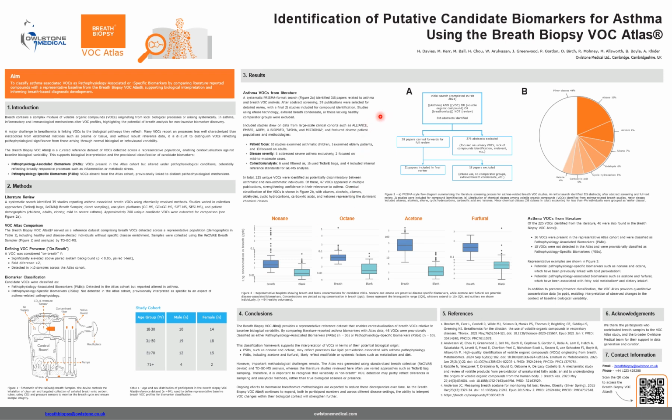Our PRISMA-formatted search resulted in 21 papers which met all of our inclusion criteria. From those 21 papers, we identified 225 unique VOCs as potentially discriminatory between asthmatic and non-asthmatic individuals, with 47 appearing in multiple papers across the field. Those belong to a wide range of chemical classes as flagged in figure 2b.